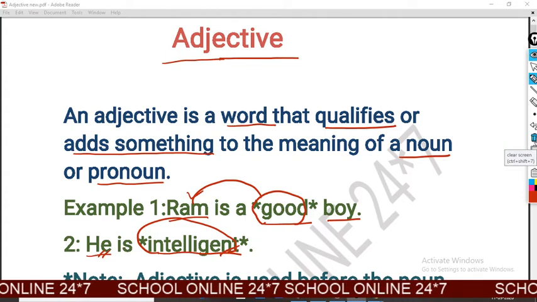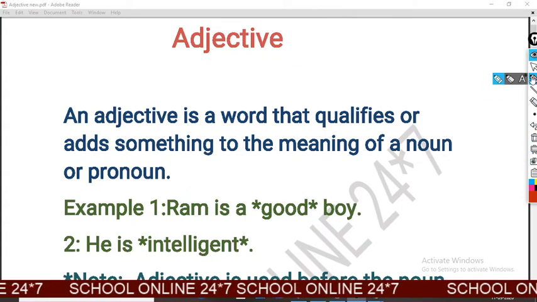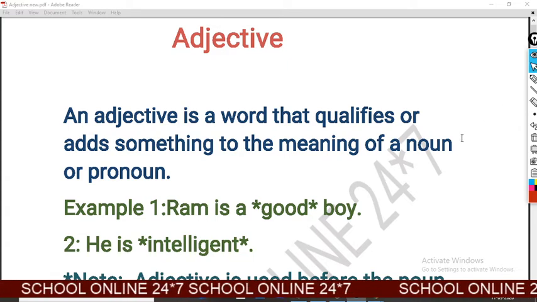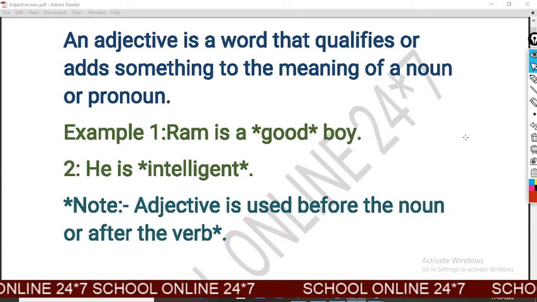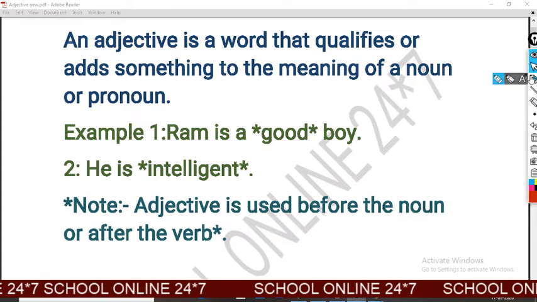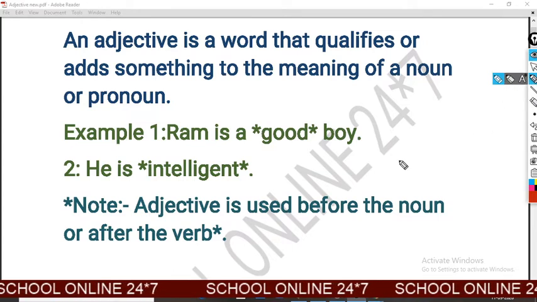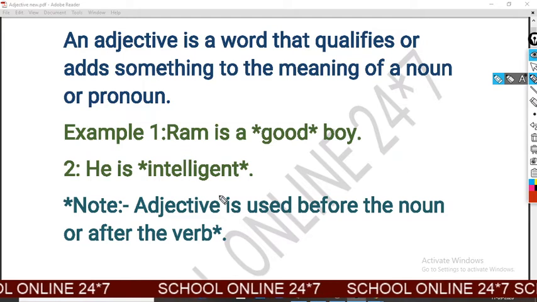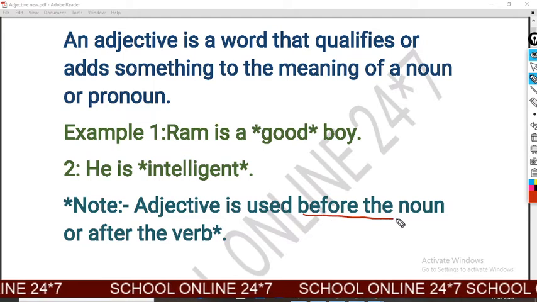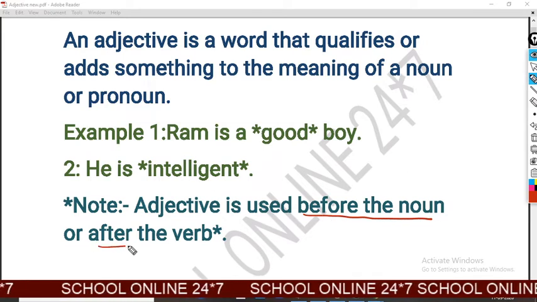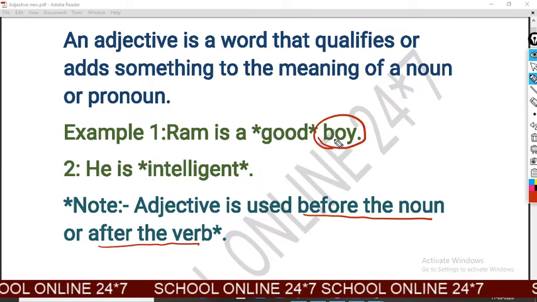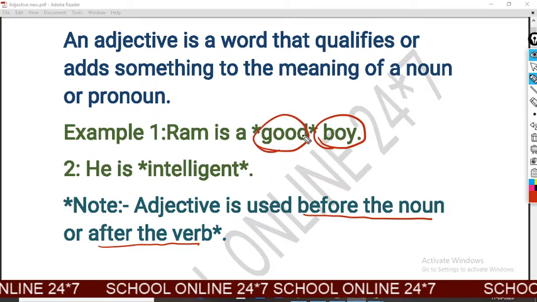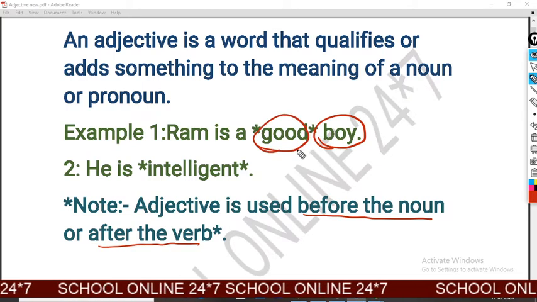After it I will tell you an important note, that how you will identify the place of an adjective. Look at the note. Adjective is used before the noun and after the verb. Look at the example. Boy is noun here and good is adjective.